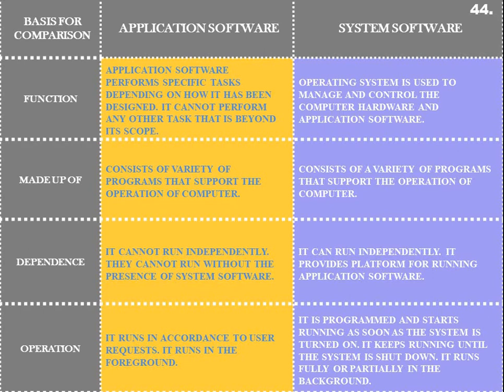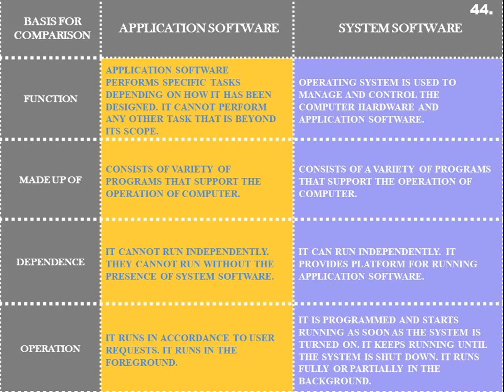So an application software runs in accordance with the user's requests, and it runs in the foreground. As you know, application software has been developed for serving a specific purpose, so when the user is using the interface or window of that application software, the user gives certain instructions or chooses options from that interface, and the application software works according to those chosen instructions or options as per the user's choice.